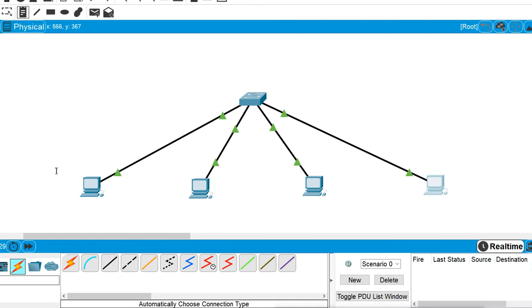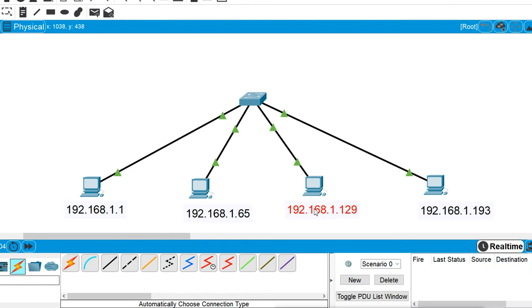I will write it here: this machine has an IP address of 192.168.1.1. That is the first subnet IP. This second one, 192.168.1.65, means the second subnet IP, second block IP. This one I have given 129, which is the third block IP, and this one I have given the last block IP, 193. So these IP addresses I have given to these machines. Now they are in the same network. They are not in different networks because I have not changed the subnet mask.